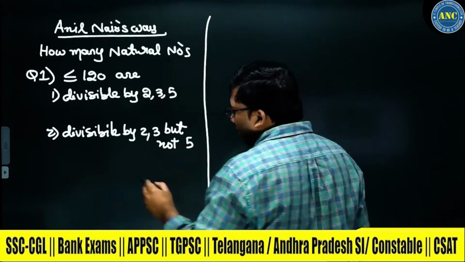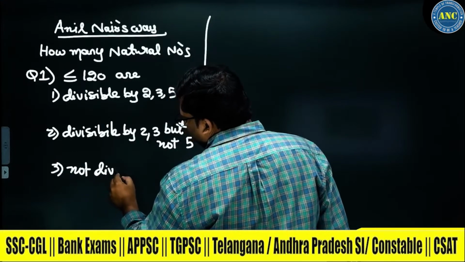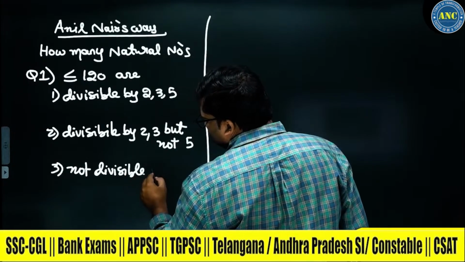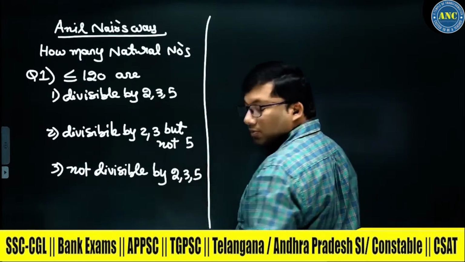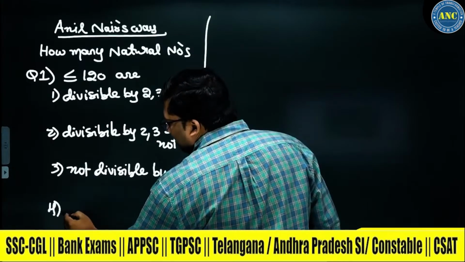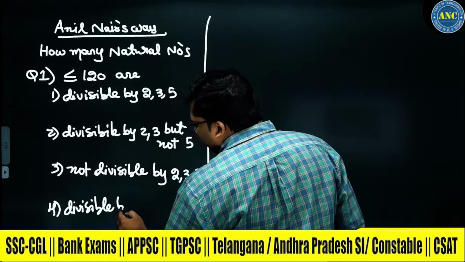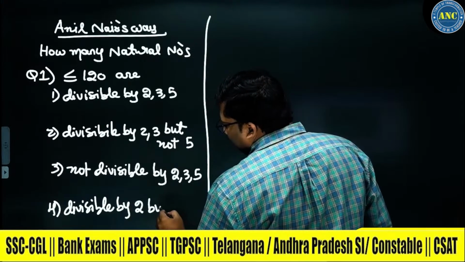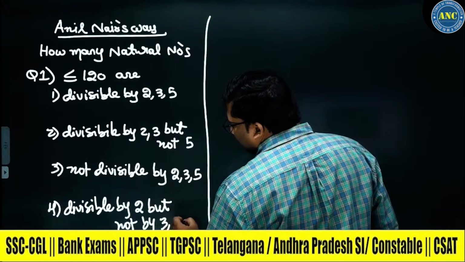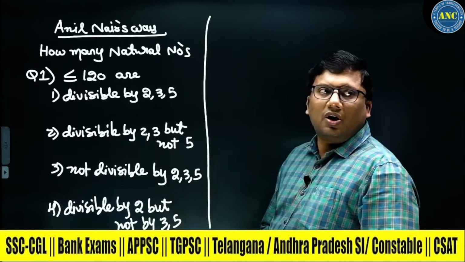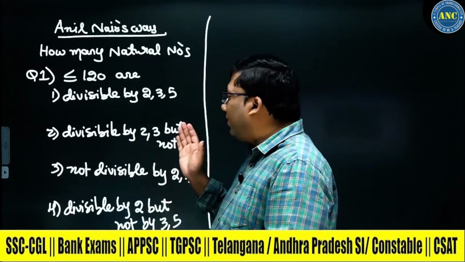Third one, not divisible by 2, 3, 5. 3 examples we'll solve. One more also we can solve. Divisible by 2 but not by 3, 5. Very beautiful concept, sir.